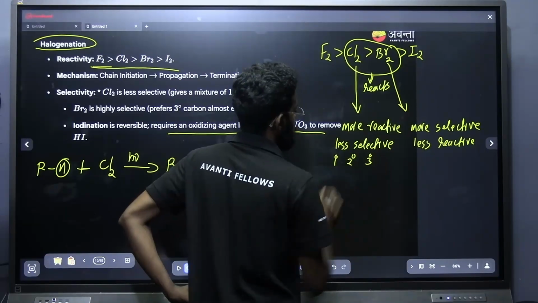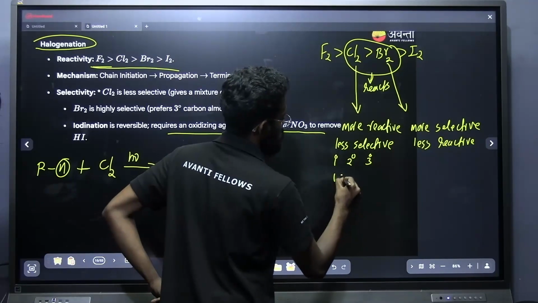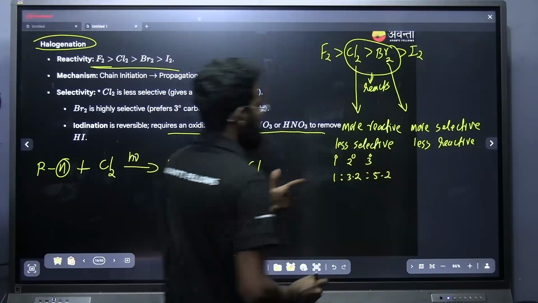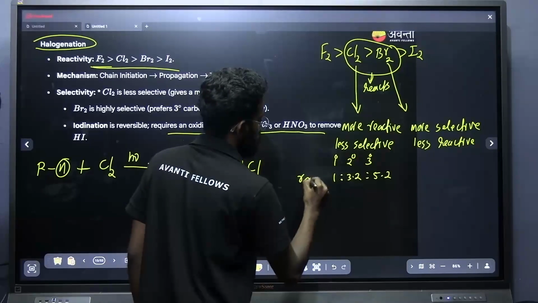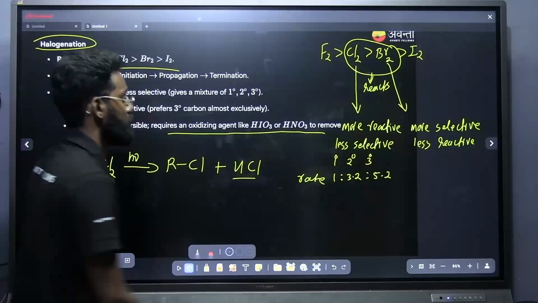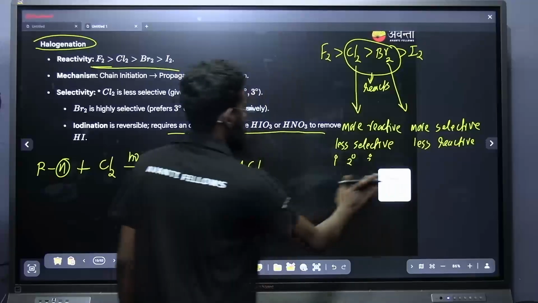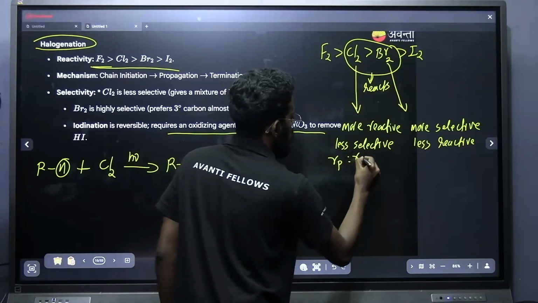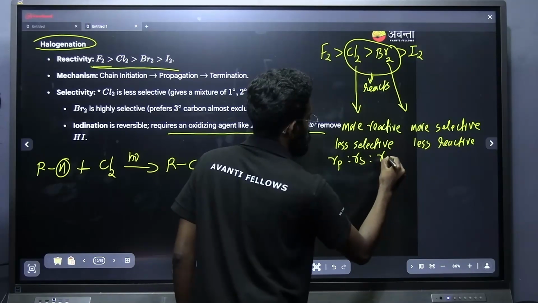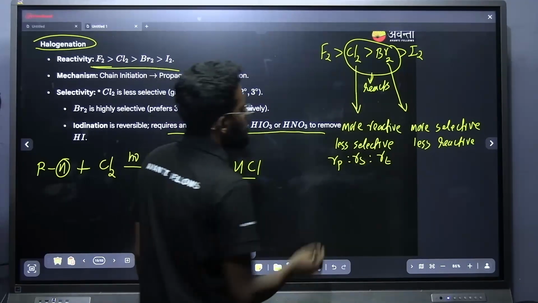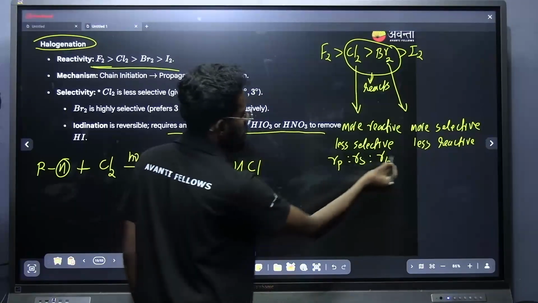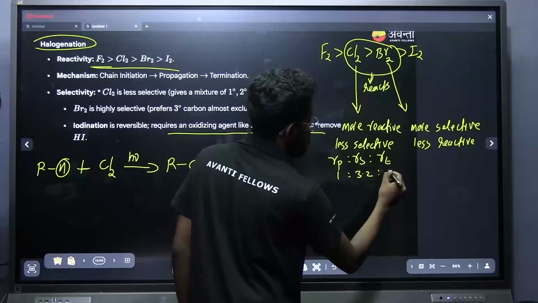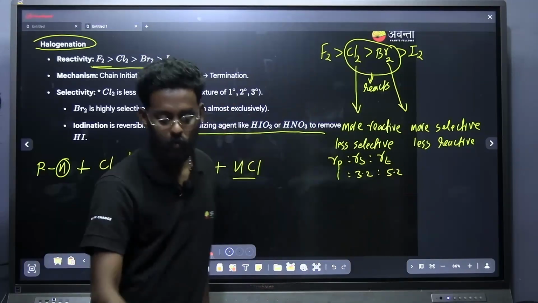And the reactivity order, if you observe, is for primary, secondary and tertiary. For chlorine, the rate of reactivity, Rp is to Rs is to Rt, that is the rate of the halogenation reaction for primary, secondary and tertiary, is 1:3.2:5.2. That is what is coming.